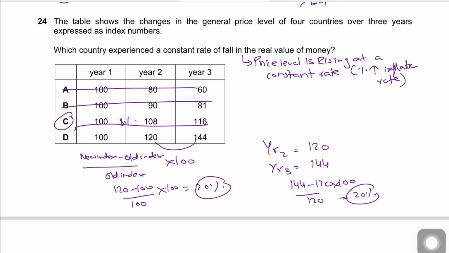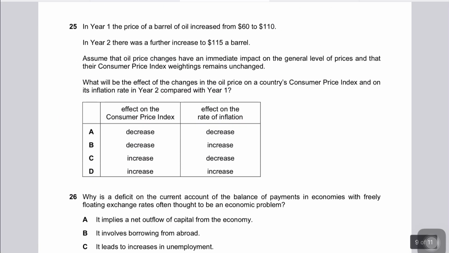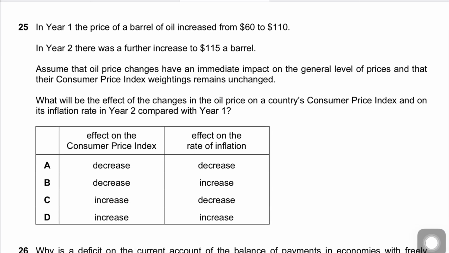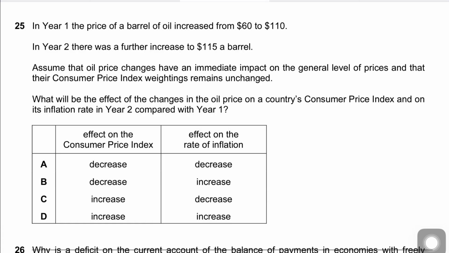Question number 25 is again a nice question, I believe. It says, in year 1 the price of a barrel of oil increased from 60 to 110. In year 2 there was a further increase to 115. So let's say in year 0 it was 60, in year 1 it jumped to 110, and in year 2 it was 115.